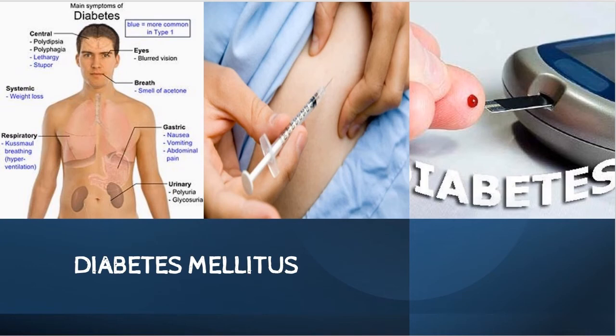It can affect eye vision and our breath, with a smell of acetone, and it can also cause gastric and urinary problems: polyuria, glycosuria, where our urine contains some amount of sugar. It can also cause weight loss and might affect the respiratory system, what we call hyperventilation.